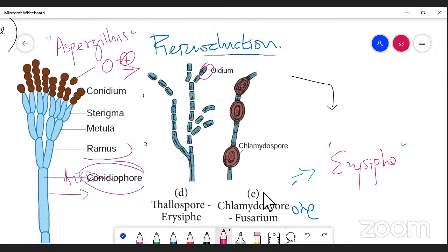It is separated and falls on a suitable substrate and develops into a new organism. So this is a kind of spore that is reported in Erysiphe, right?